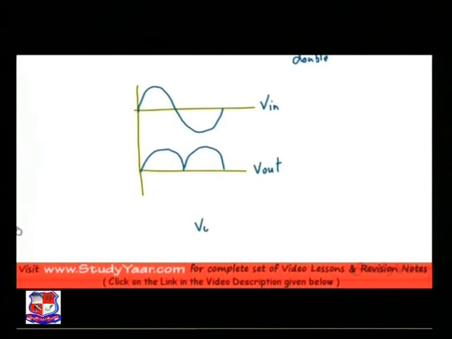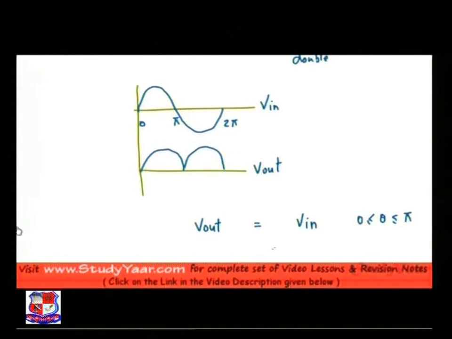You can define your V out as the same as V in for theta ranging from 0 to pi. Between theta from 0 to pi, your V out and V in are the same, and between theta from pi to 2 pi, your V out is the negative of your V in.